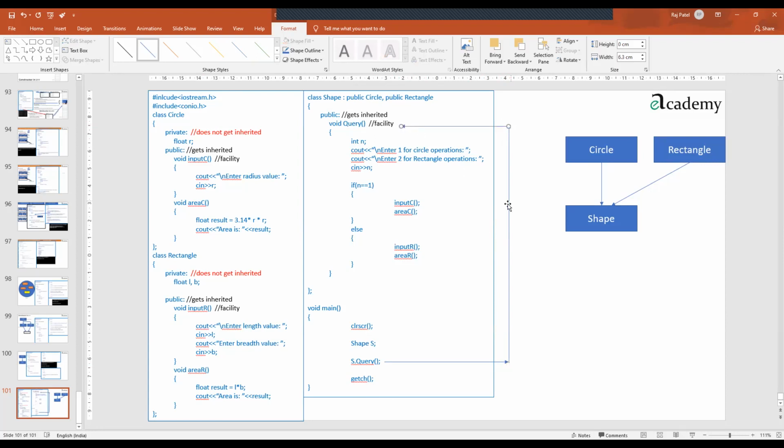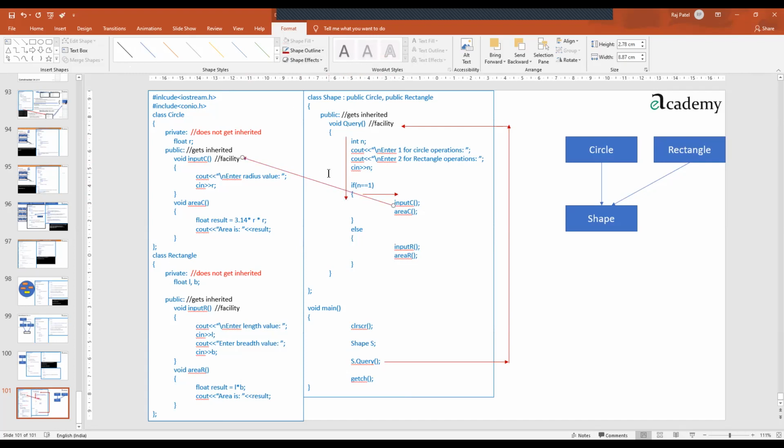Okay, and believe me, it will work well. It goes to the query function, then the query function starts execution, and if during this execution it has to go here, let's say, only as an assumption, for circle, then you can notice from inputC the call directly goes here.